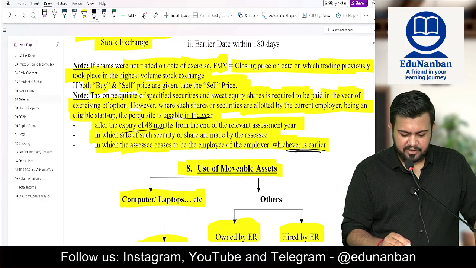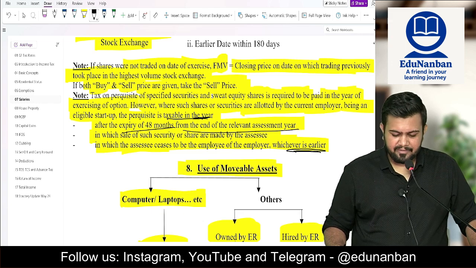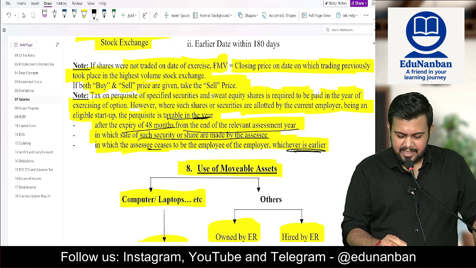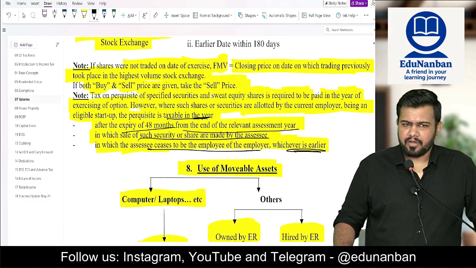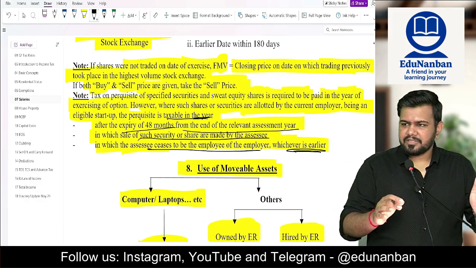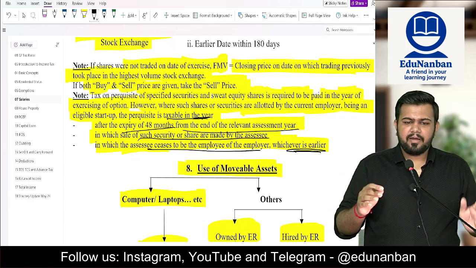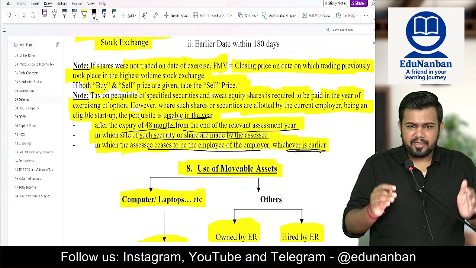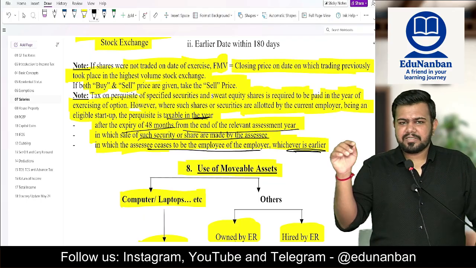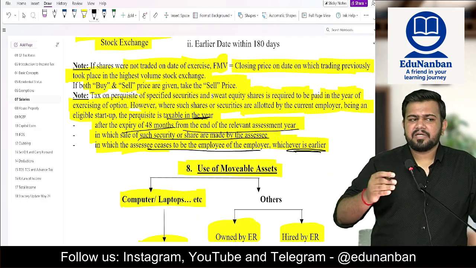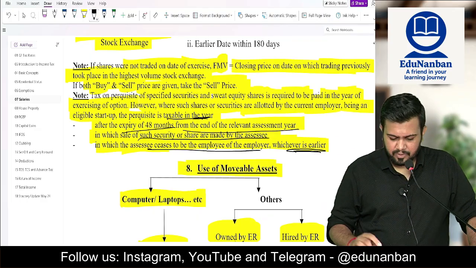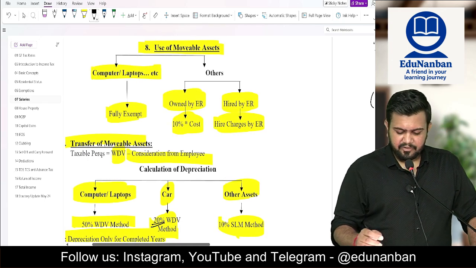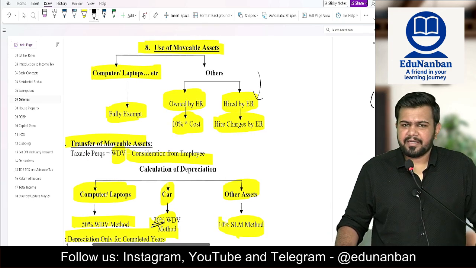Number 1, after the expiry of 48 months from the end of the relevant assessment year, or the sale of shares takes place, or the employee ceases to be an employee of the employer. So either the employee leaves the organization, or the employee sells the shares, or 48 months from the end of the relevant assessment year. The end of the relevant assessment year for 24-25 is 31/3/2026. From there you have to calculate 4 years, that is 31/3/2030. Okay. Now, use of movable asset: we already saw that in case of movable asset, if it is hired by the employer, the higher charges paid by the employer.